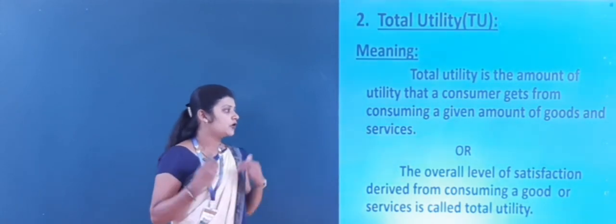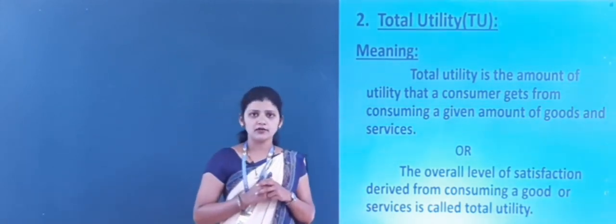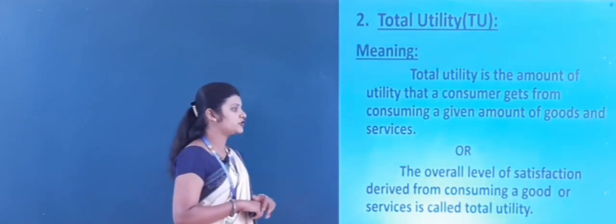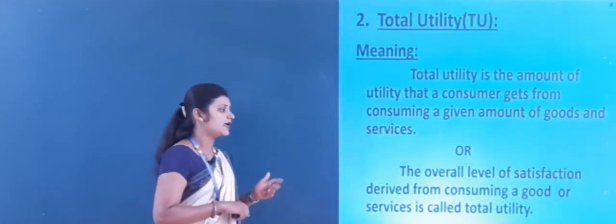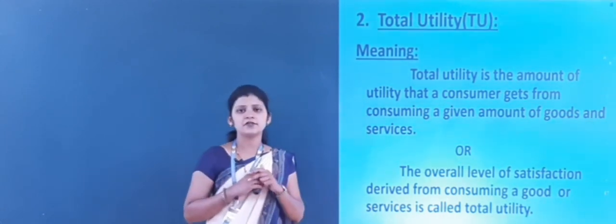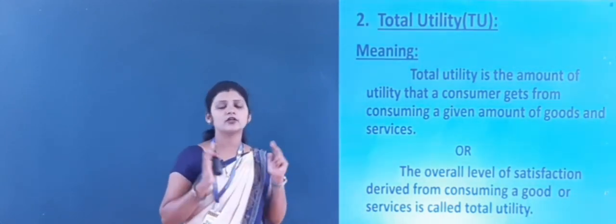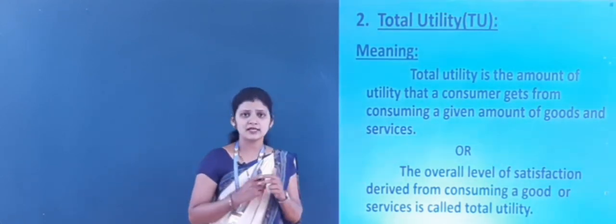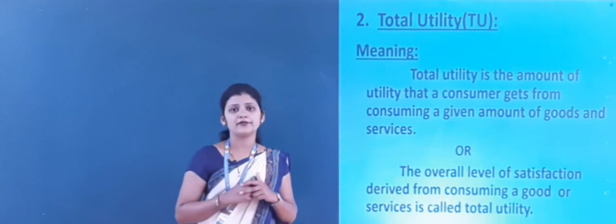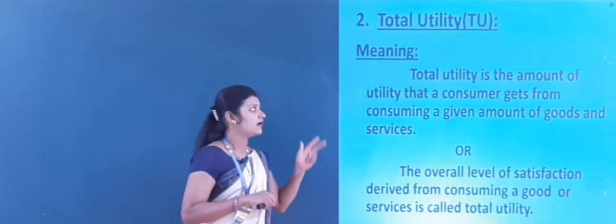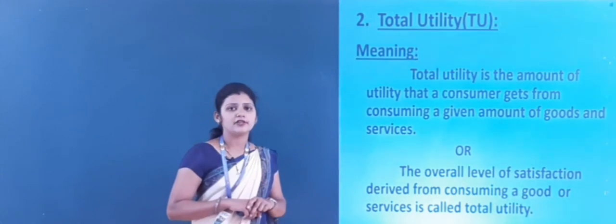The overall level of satisfaction, or the total satisfaction, derived from consuming a good or service is called the total utility. This is a very simple meaning to understand the total utility.